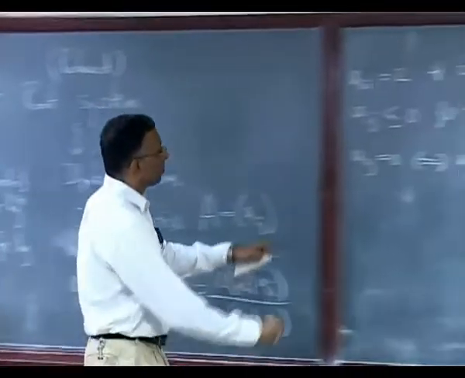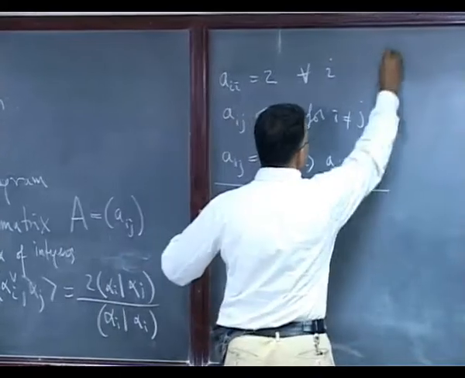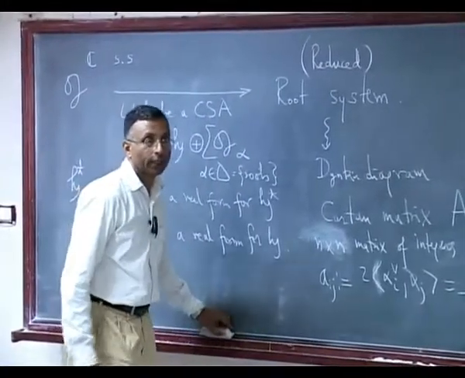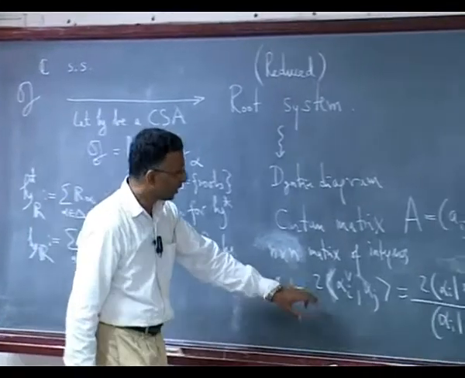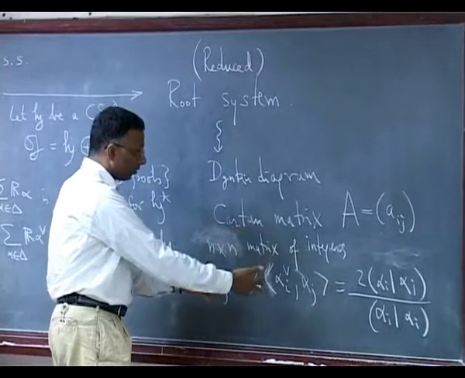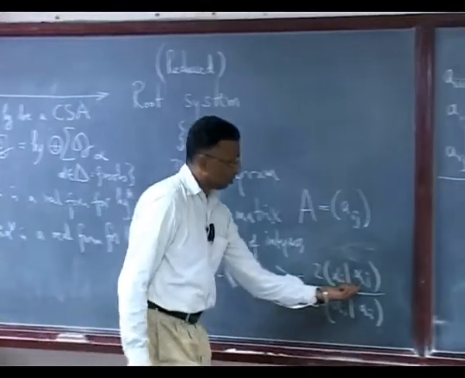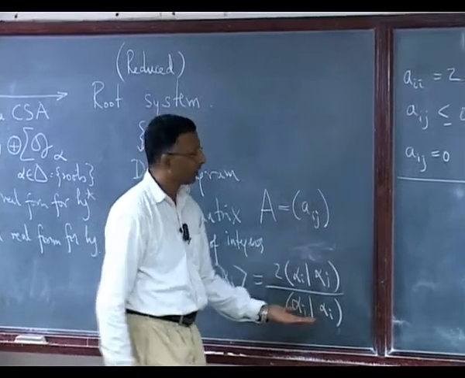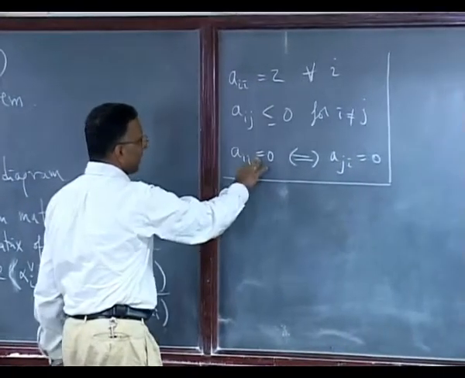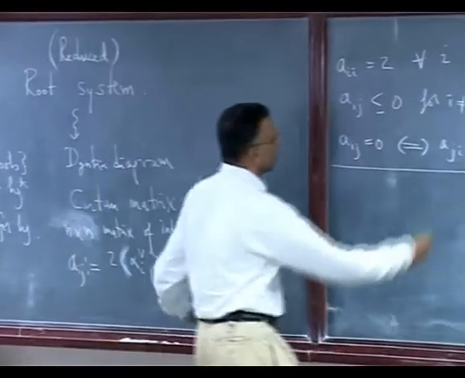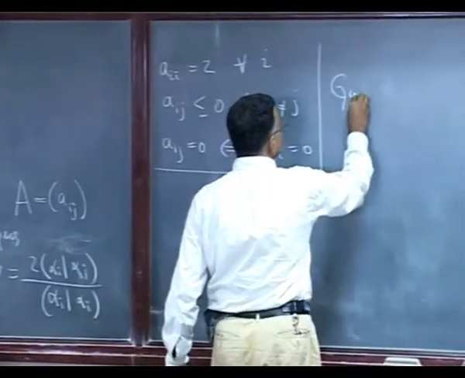Okay, now this matrix has these properties. Surely it has more properties, for example, this being a non-degenerate form, and you are choosing a basis. It has further properties which I will just mention, but it definitely has these properties, and any matrix with these properties you call a generalized Cartan matrix.